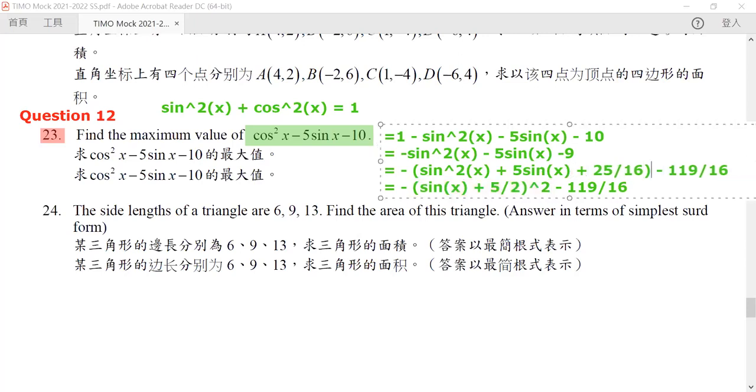So this should actually be equal to 4. Yes. Oh, oops. Yes. Thank you. So if we complete the square, this would be 25 over 4. So this should be 9 times 4 minus 25. Also, this should be 11 over 4. Okay, so this would be 11 over 4. Yes, thank you. So this should be like this.